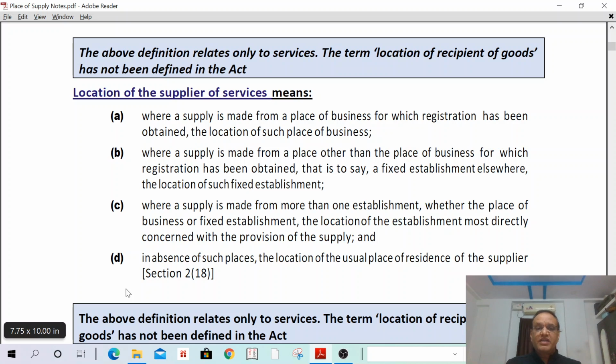Where a supply is made from more than one establishment, where the place of business or fixed establishment, the location of the establishment is most concerned with the provision of such supply. That means almost all of it is similar to the location of the recipient of service. In the absence of such places, the location of the usual place of residence of the supplier. Since it is similar to the recipient of service, I am not giving you much more detail.